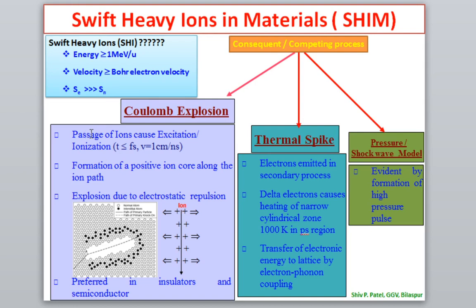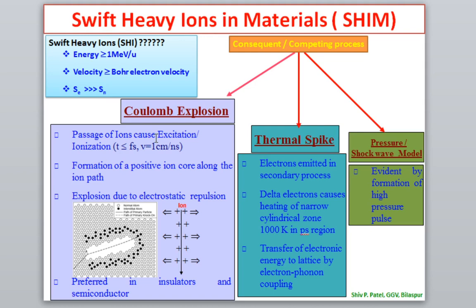When it is passing through the material, as we have discussed earlier by Bohr theory or the Bethe-Bloch formula for the case of electronic energy loss, the ion interacts with the electronic system. When the ion is interacting with the electronic system, it will deposit its energy to the electron, meaning inelastic scattering takes place. When inelastic scattering takes place, what will happen? This electron may get energy and go into the excited state. That means the atom may go into the excited state.